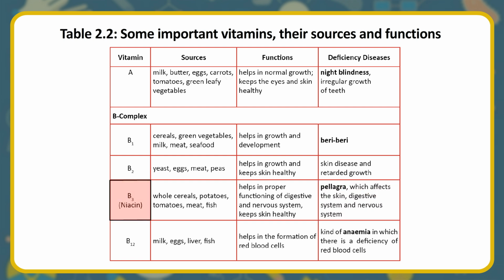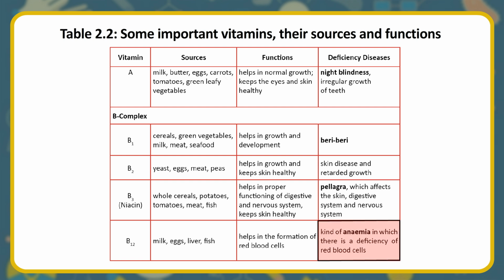B3. Niacin. Whole cereals, potatoes, tomatoes, meat, fish. Helps in proper functioning of digestive and nervous system, keeps skin healthy. Pellagra, which affects the skin, digestive system and nervous system. B12. Milk, eggs, liver, fish. Helps in the formation of red blood cells.